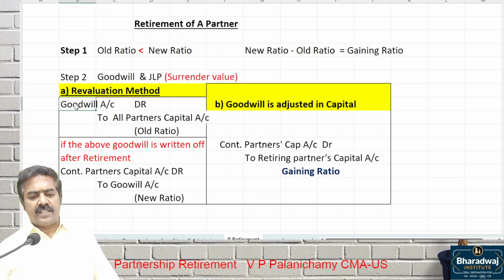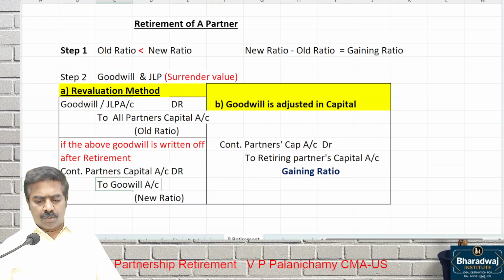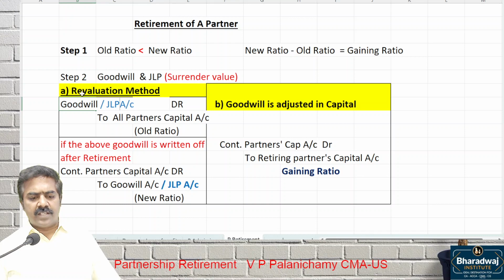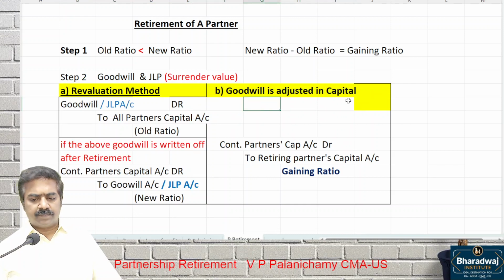So if it is JLP, which account will we debit? Joint life policy account debit to all partners' capital accounts. Then continuing partners' capital accounts debit to the JLP account, like that you can put. So if it is joint life policy, record in the joint life policy account. If it is goodwill, record in the goodwill account. So let it be goodwill or JLP, either the revaluation method is possible, or you can adjust through the capital account. That is possible. Take up this.